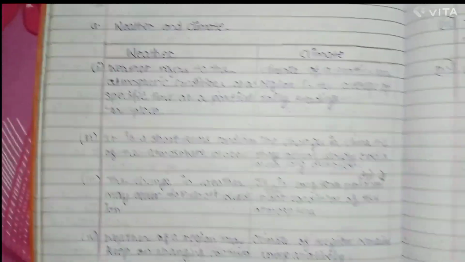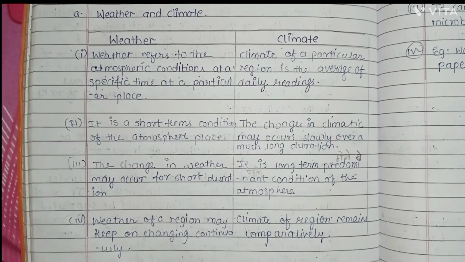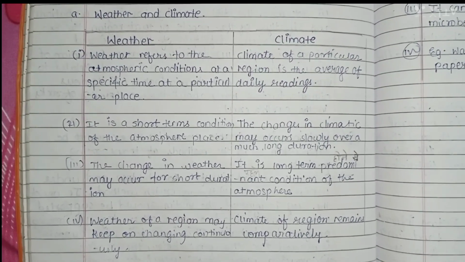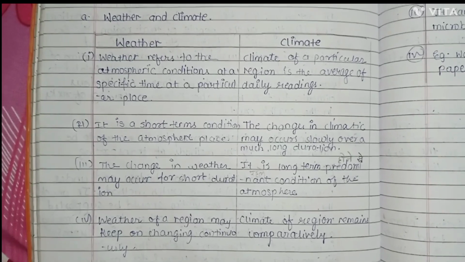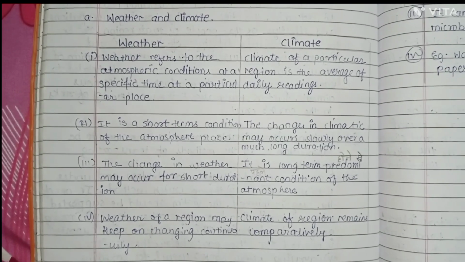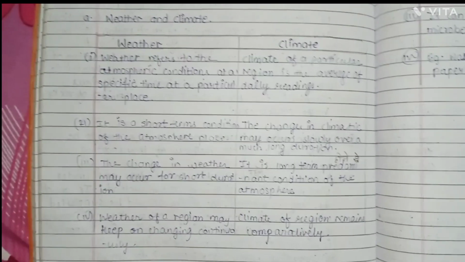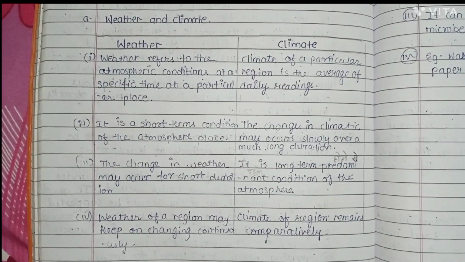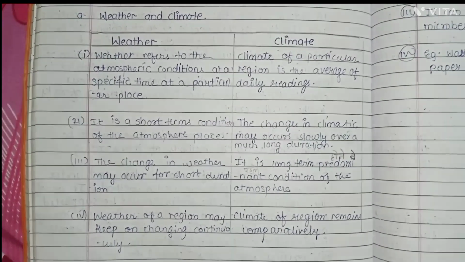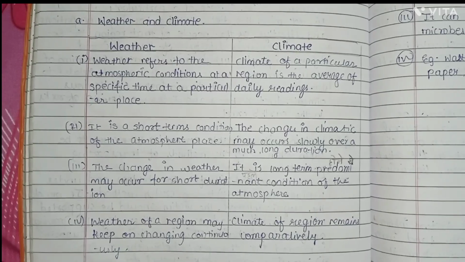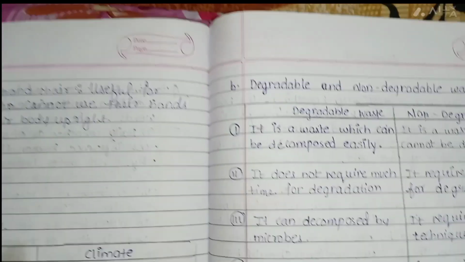Difference between weather and climate. Weather refers to the atmospheric condition at a specific time at a particular place. Climate of a particular region is the average of the daily weather. Weather is a short-term condition of the atmosphere of a place. The change in climate may occur slowly over a much longer duration. The change in weather may occur for a short duration. Climate is the long-term predominant condition of the atmosphere. Weather of a region may keep on changing continuously. Climate of a region remains comparatively constant.